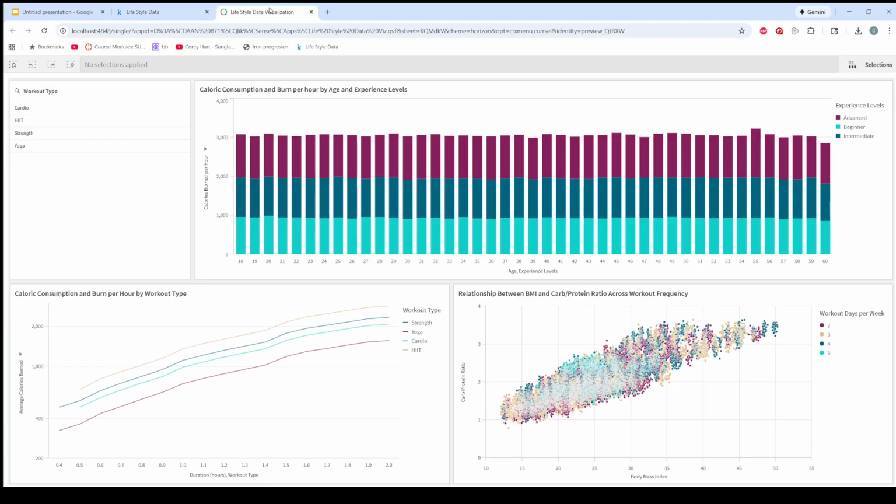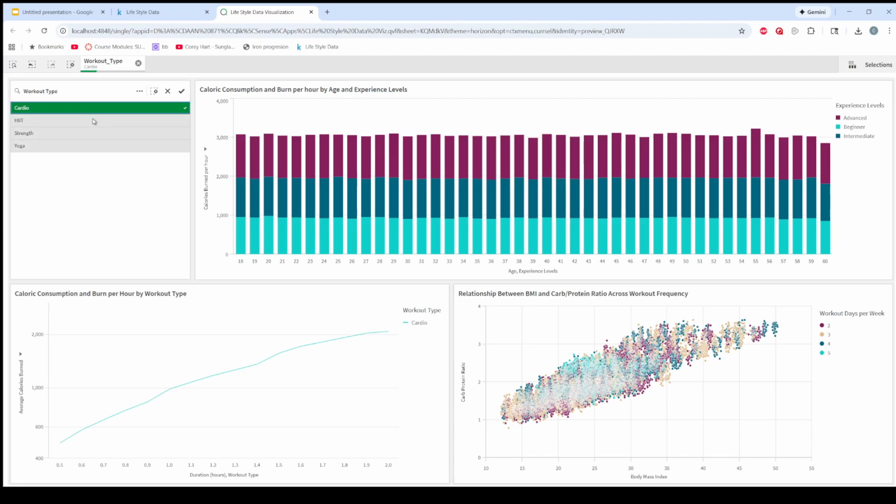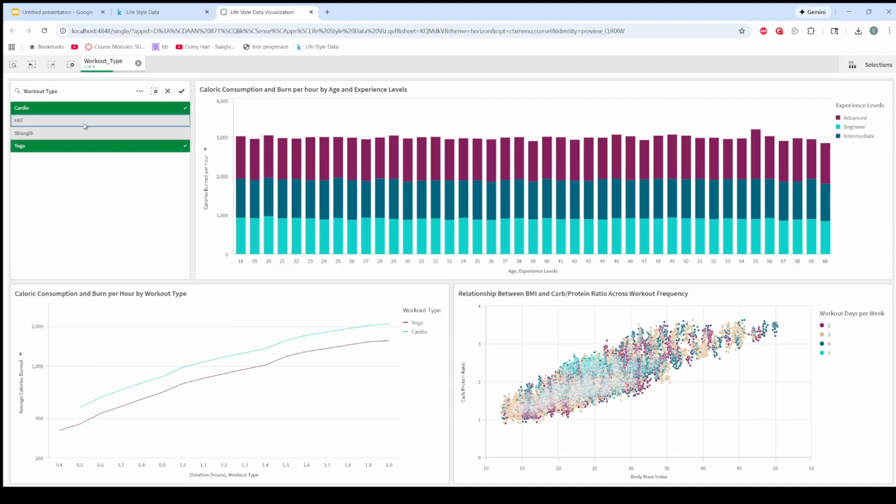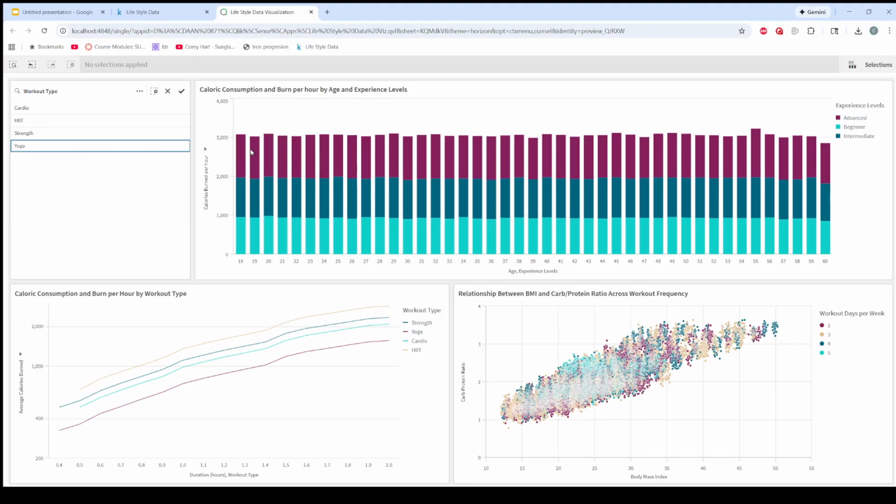So now we can actually get into my visualization itself and give that a brief overview. In the top left here, I have a workout type filter. The 4 different types of workouts provided in the data were cardio, HIIT, strength, and yoga. When you click any of these, it'll filter the data depending on what you're clicking. So the bar chart, the line chart, and the scatter plot are all affected every time you click any of these. And that's true for all of the legends and any of the interactive things on this as well.